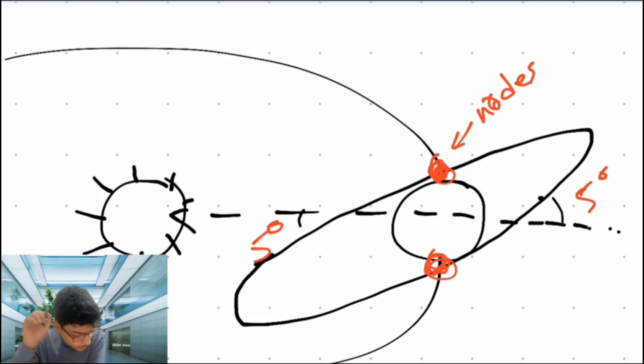And then the thing that happens right there is that only when the moon is in the node is there an eclipse. And I'm talking about when the Earth, moon, and the sun are in the same straight line.